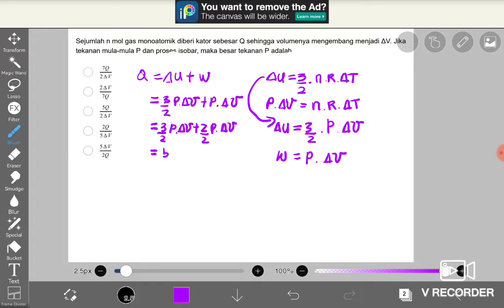Sorry, 3 per 2 plus 2 per 2 is equal to 5 per 2 P delta V.